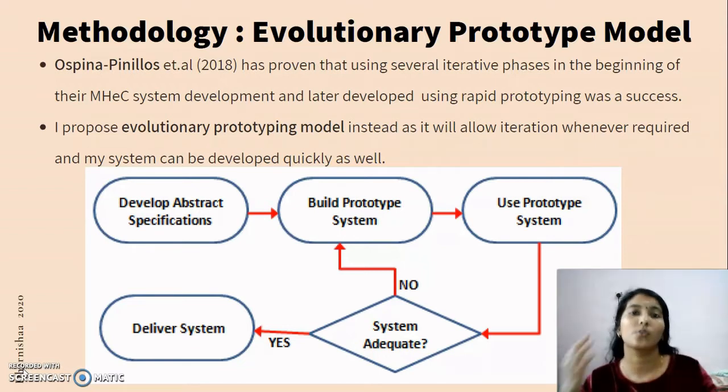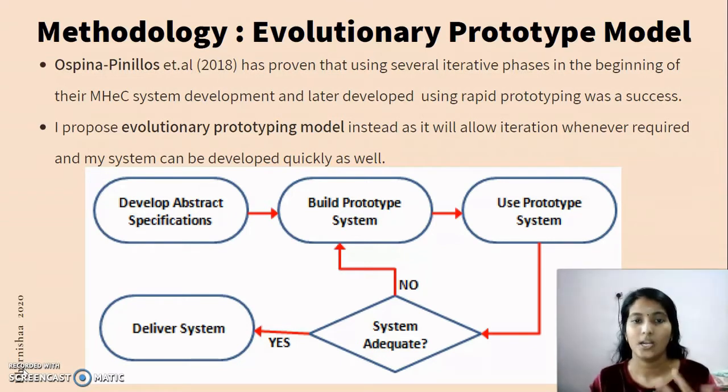If yes, it goes to the delivery system. If no, the process goes and iterates again. This is helpful for me when somebody gives an opinion about my project. Then I can go straight back to my model and research, then I do the iteration again.